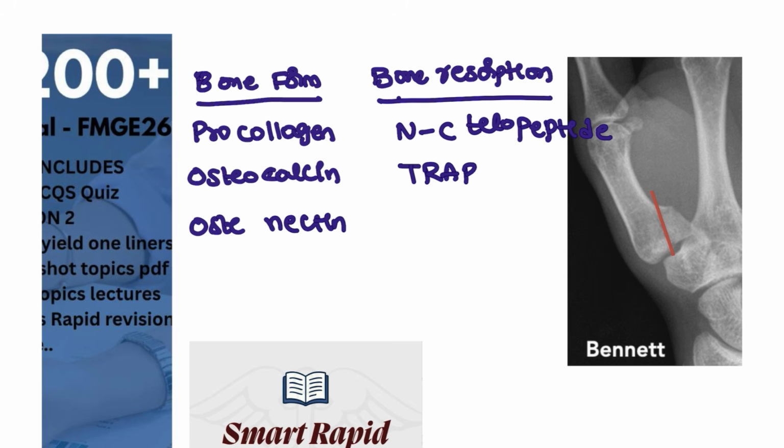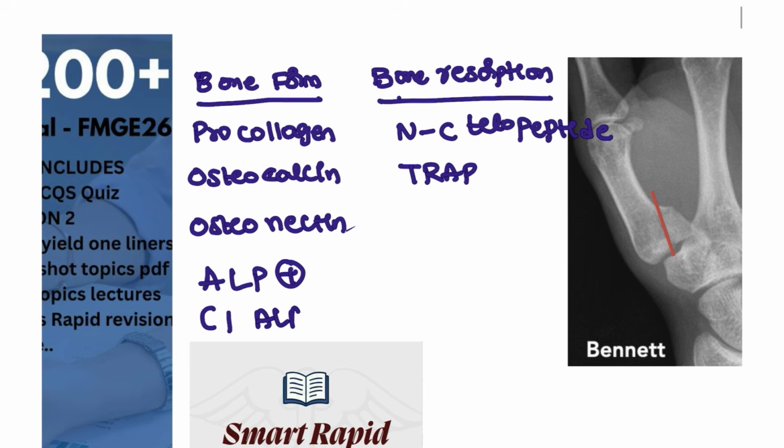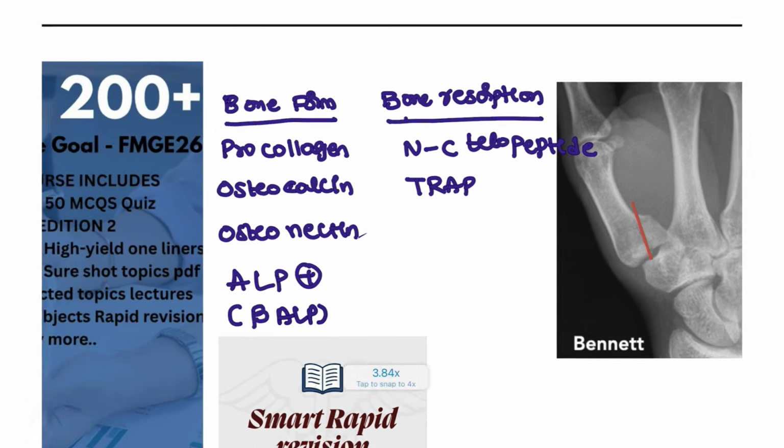Next, what about the ALP? Does ALP come under bone formation or bone resorption? ALP comes under bone formation. So whenever there is excess bone formation, the ALP will be increased, right? That is going to increase the ALP. In that ALP, the most specific is the bone-specific ALP. Okay, bone ALP is the most sensitive one.